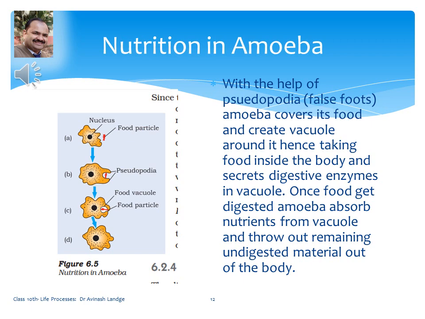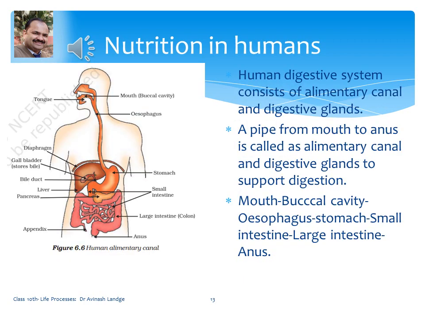Example is amoeba. Here we have seen nutrition in human beings. The diagram shown in this slide is taken from your NCERT book, the human alimentary canal. The human digestive system consists of the alimentary canal and digestive glands. So the whole digestive system is made up of alimentary canal plus digestive glands. Now what is meant by alimentary canal?